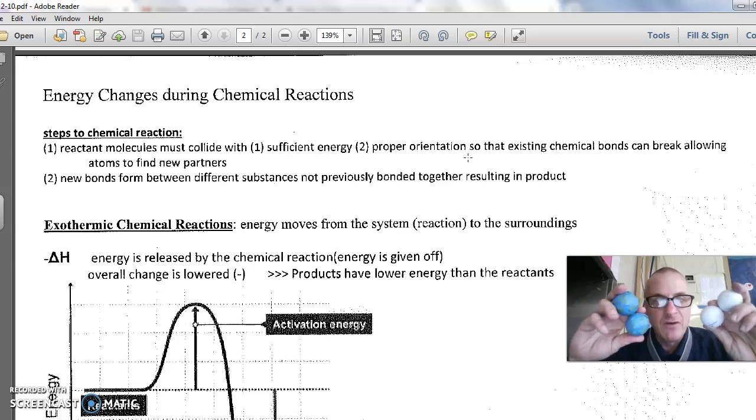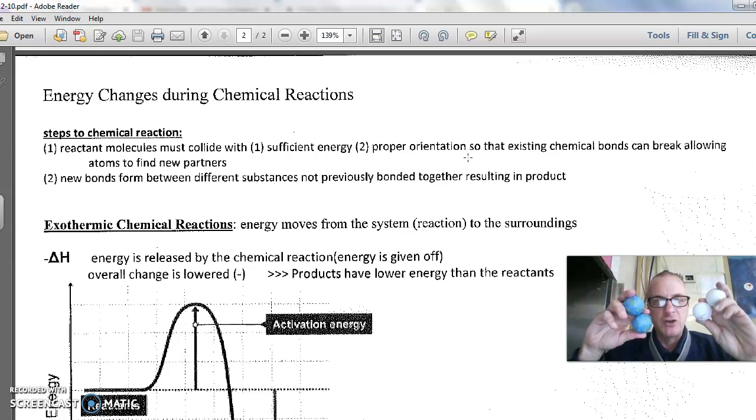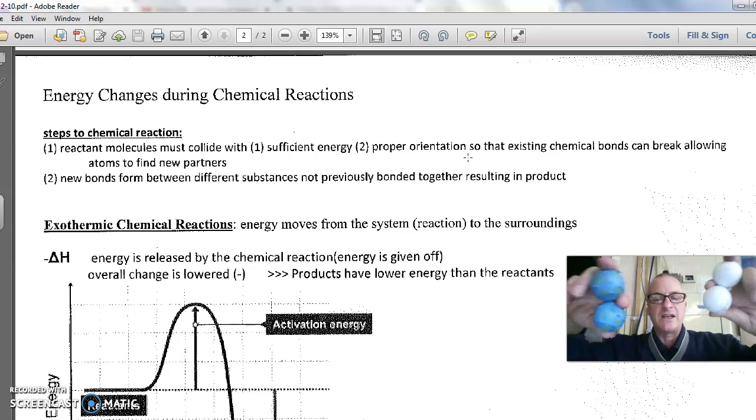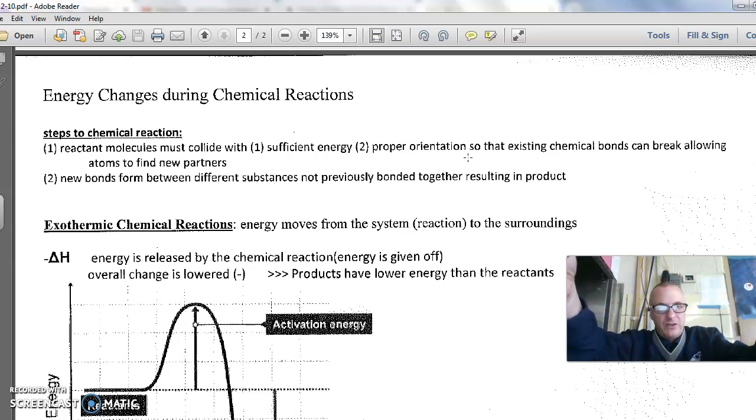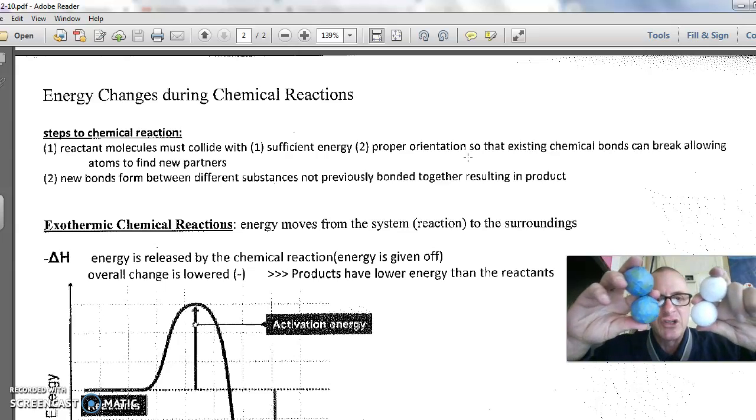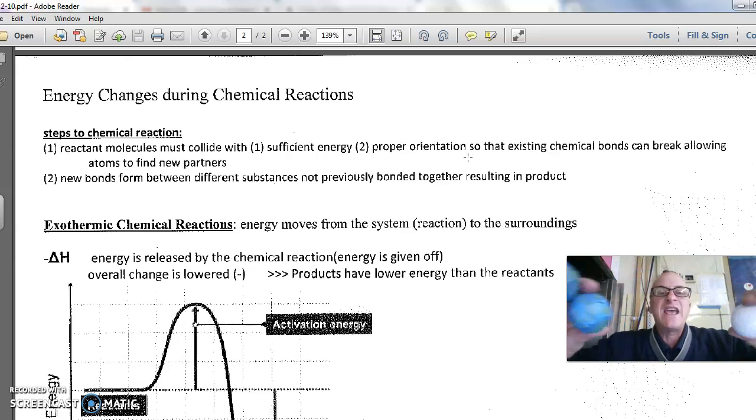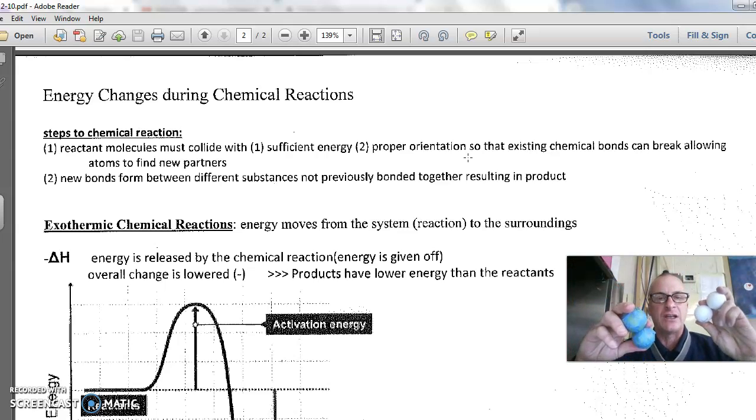The average kinetic energy of the molecules in a substance is called temperature. To increase the temperature, we have to add heat energy. Heat energy will get the average kinetic energy up so that more of them can slam into each other and then they break apart. But reactions take in energy initially.